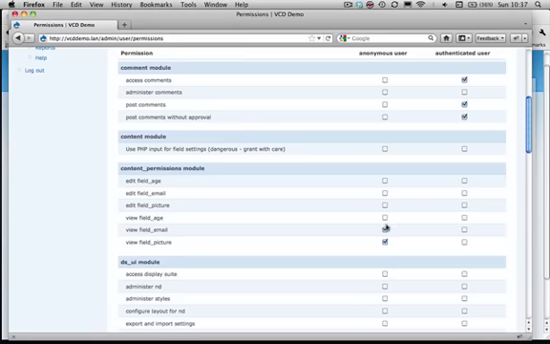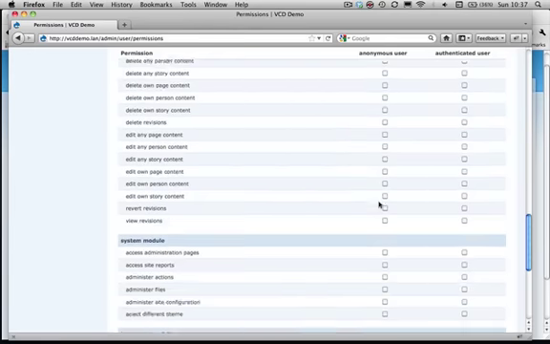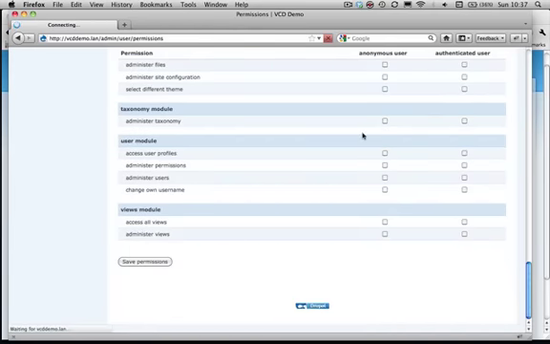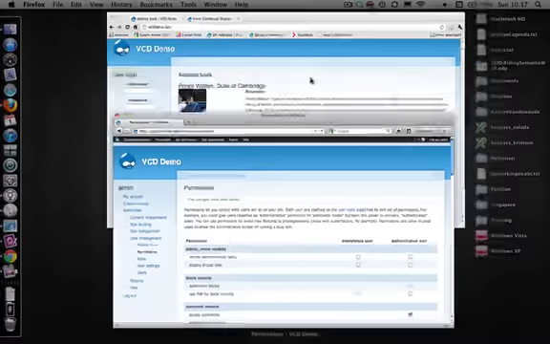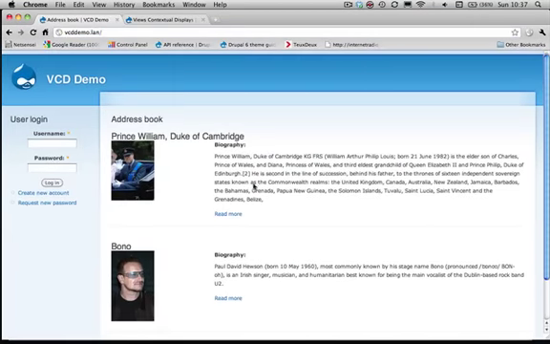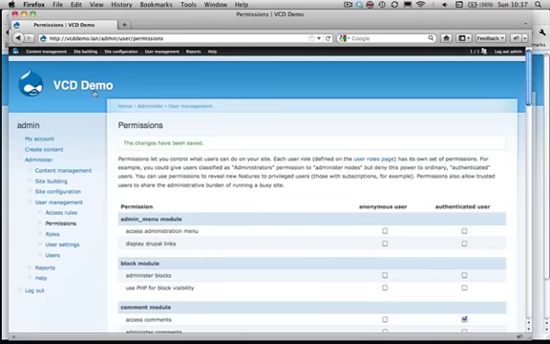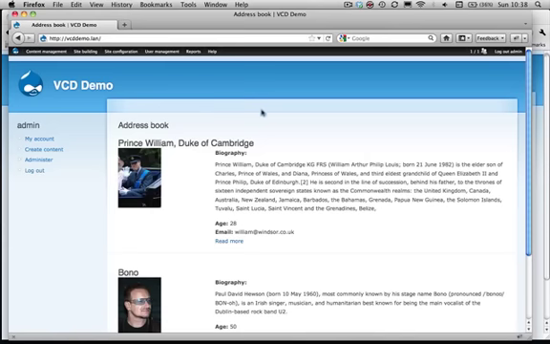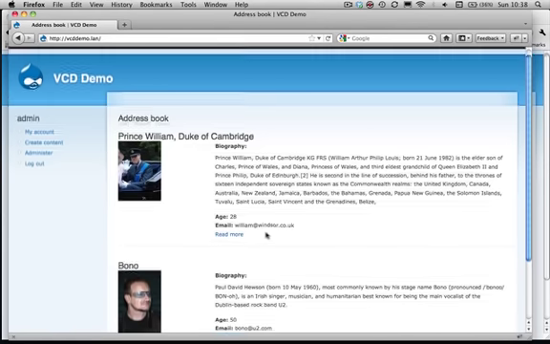If we disable the age and the email field, save our permissions, and then go back to our view, notice we're not logged in. We reload the page, and we'll see those fields are gone. So an anonymous person can't see the sensitive information anymore. If you take a look at the front page of our site while we're logged in, those fields are enabled here. So that's cool.